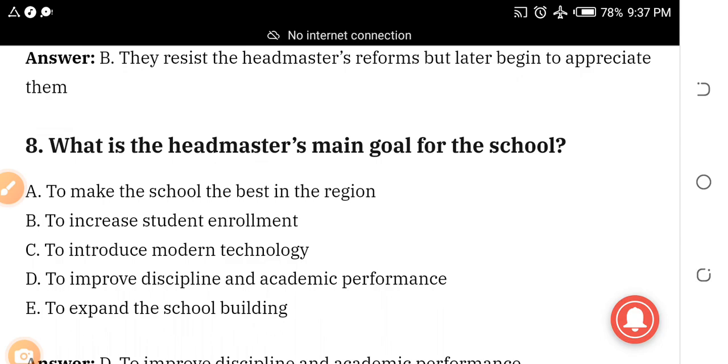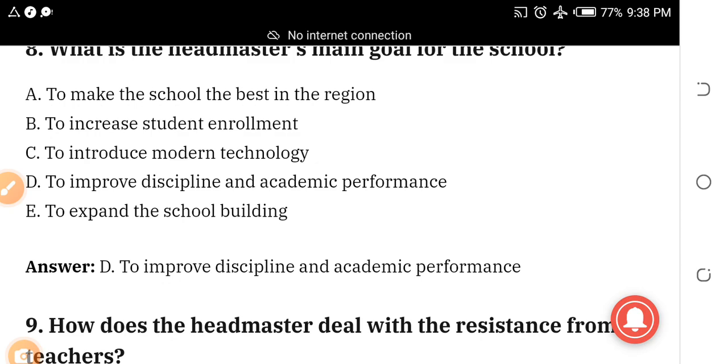Number 8: what is the headmaster's main goal for the school? What is the major goal of the headmaster? A, to make the school the best in the region. B, to increase students' enrollment. C, to introduce modern technology. D, to improve discipline and academic performance. E, to expand the school building. The answer is to improve discipline and academic performance. I hope you are following.